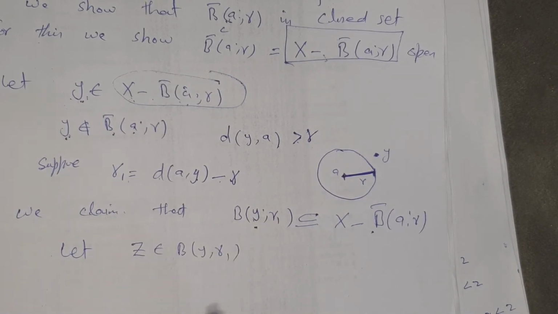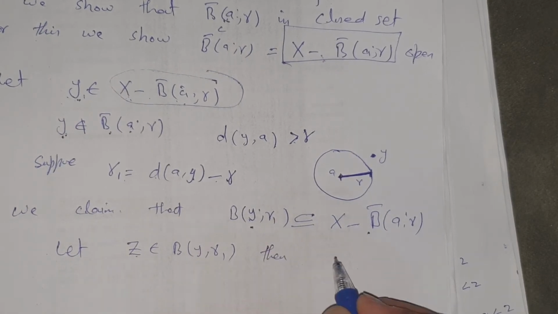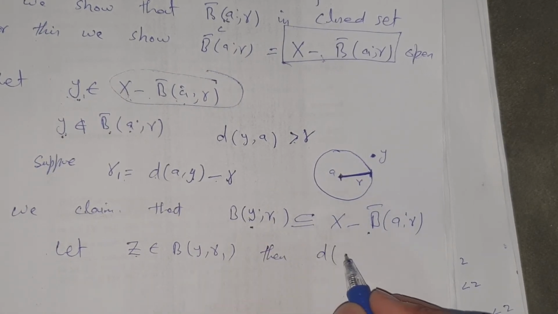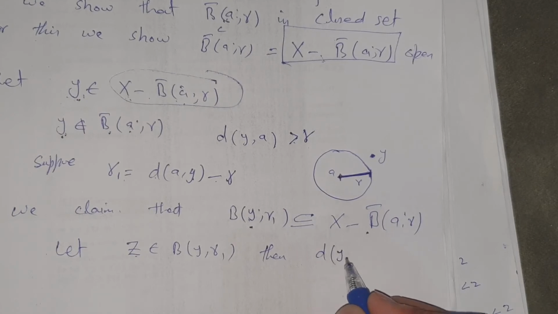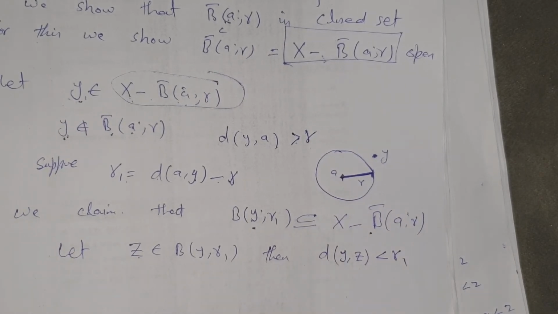If z belongs to this set, then it means the distance of z and y is less than r1.